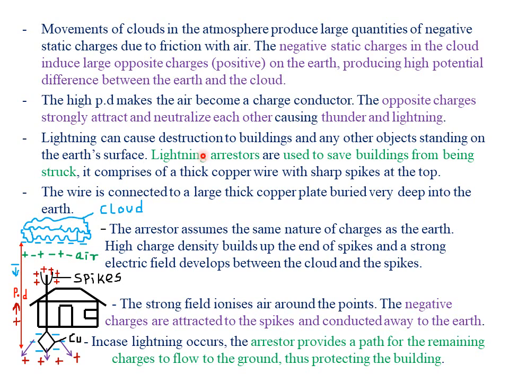charges. So to prevent lightning from striking our buildings or destroying any objects, we use what we call lightning arrestors, which are simply used to save buildings from being struck. So the lightning arrestor comprises a thick copper plate, that is copper wire, with sharp spikes at the top, as shown in this diagram. So these are our sharp spikes.